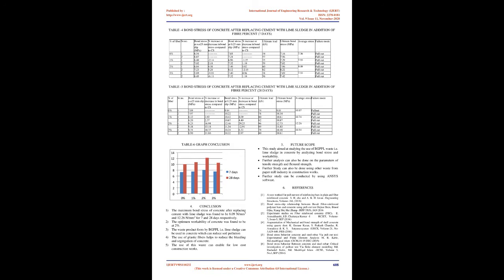6. Reinforcement bars. Rebar, also known as reinforcement steel and reinforcing steel, is a steel bar or mesh of steel wires used in reinforced concrete and masonry structures to strengthen and hold the concrete in tension. Concrete is strong under compression, but has weak tensile strength. Rebars significantly increase the tensile strength of the structure. 16 mm diameter bars are used for the pull-out test.